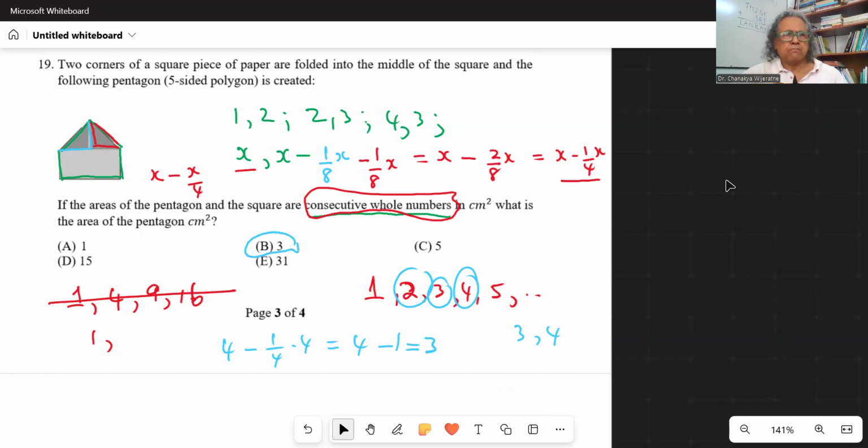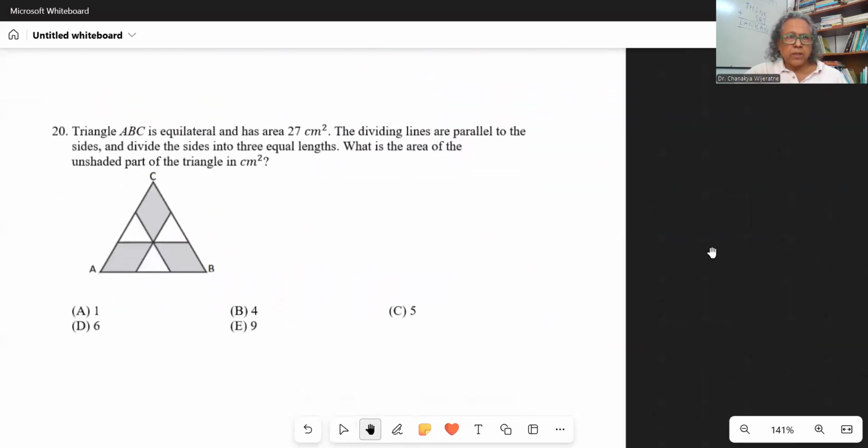Okay. All right, we go to the next question, the last one. Triangle ABC is equilateral and has area 27 square centimeters. The divided lines are parallel to the sides and divide sides into 3 equal lengths. What is the area of the unshaded part of the triangle in square centimeters? So you look at this and scratch your head and you don't see anything to start with. Well, maybe you can draw these line segments.